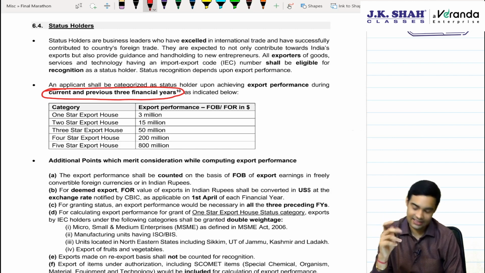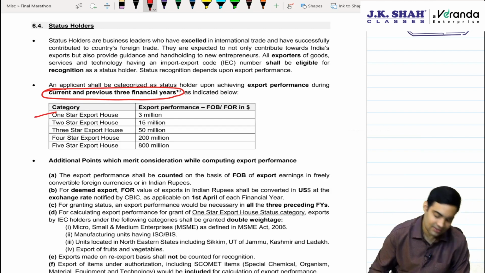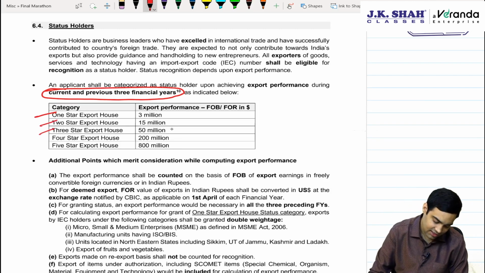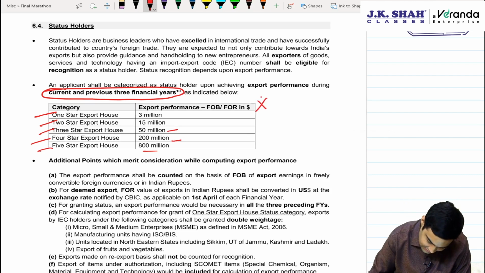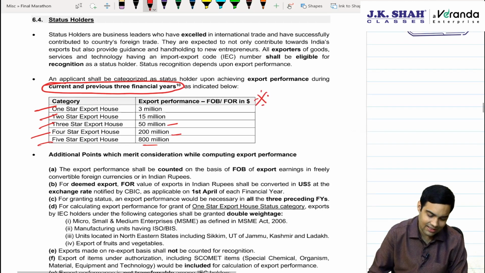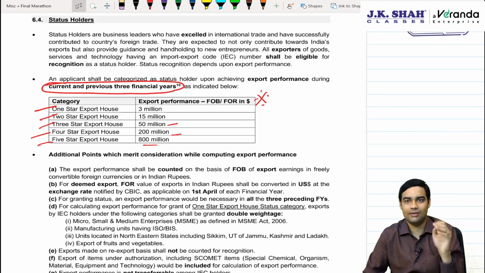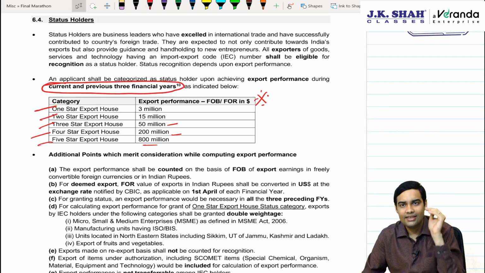determine the star rating. 1 star is available with $3 million, 2 star $15 million, 3 star $50 million, 4 star $200 million and 5 star $800 million. Should we remember this, sir? Yes, it is a very important discussion. It can be asked directly in your exams. 3, 15, 50, 200, 800.